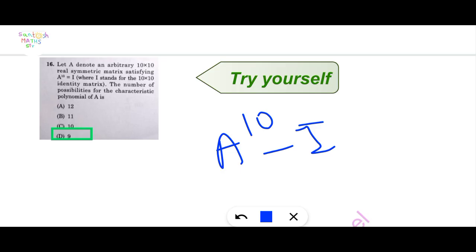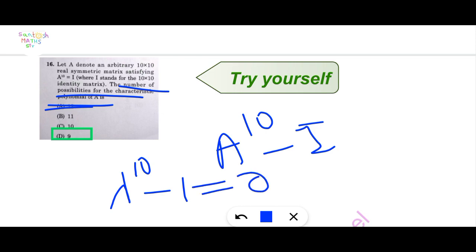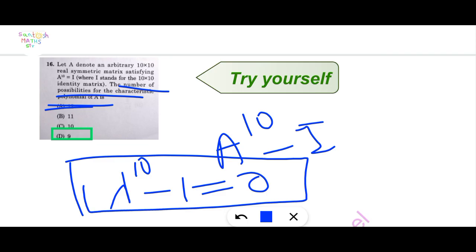Find the number of possible characteristic polynomials of A. This converts into the characteristic polynomial lambda raised to 10 minus 1 equal to 0. Find its possible characteristic polynomials. Try this yourself. Option D is correct, but you can check once again.